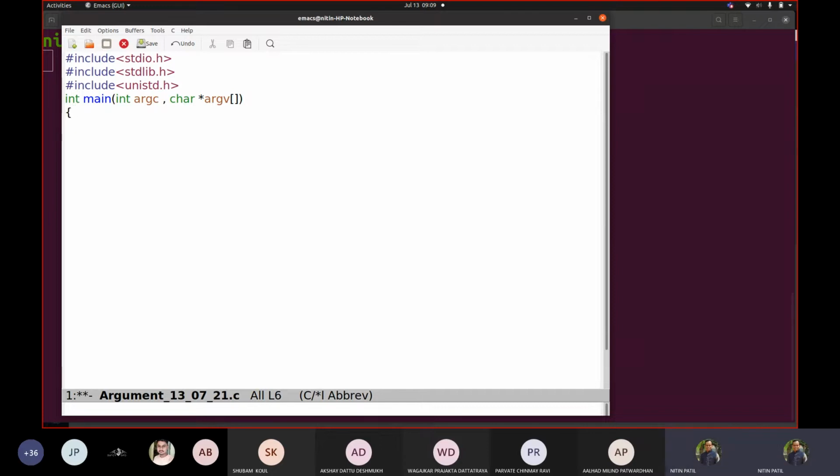Okay, so let us try writing this printf number of arguments are. So when we pass those arguments, we will display them, argc. So it is like a function call that you particularly use. Okay, so let us end the code by writing return 0. Fine. Let us try compiling this code.